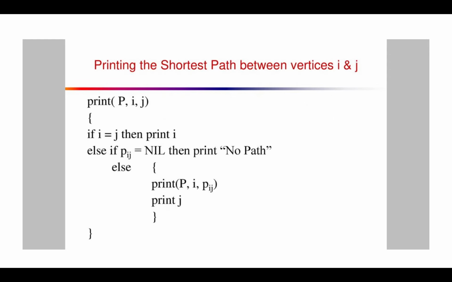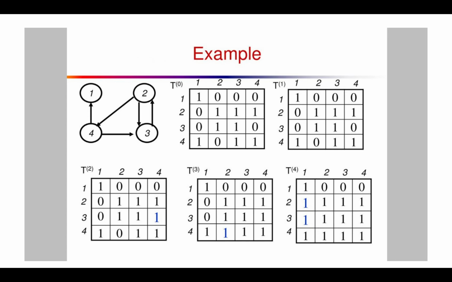This is the program for the Floyd-Warshall algorithm to print the shortest path between vertices i and j. This is the total example for the Floyd-Warshall algorithm that you will see in this slide.